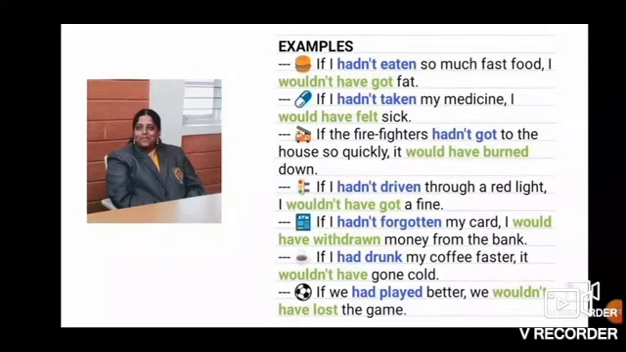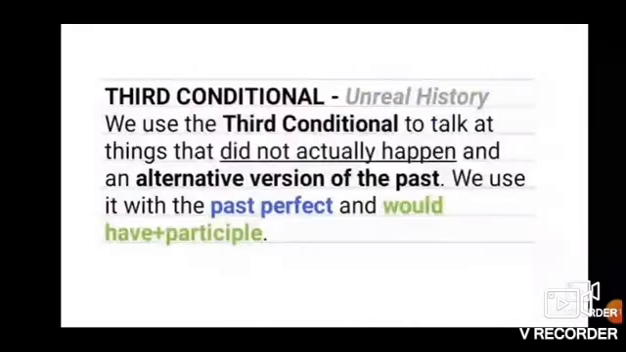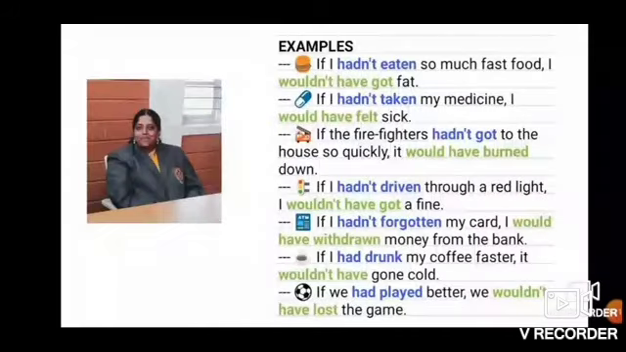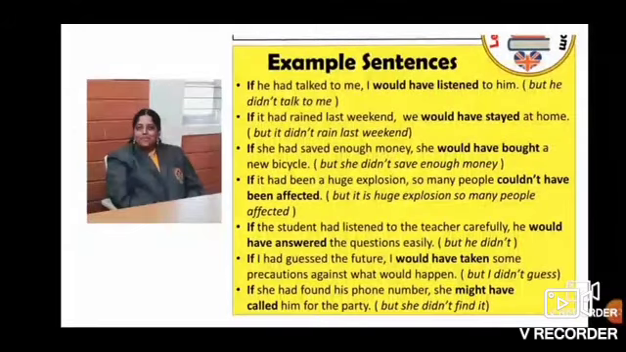See children, what is the rule here? In the third conditional clause, these are unreal history. So by seeing these examples, I hope you have understood how the rule is applied and what explanation these sentences give. Let's have a look at some more examples.